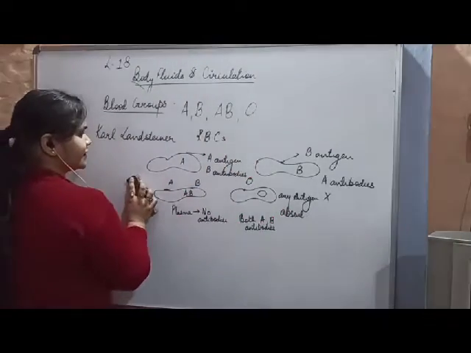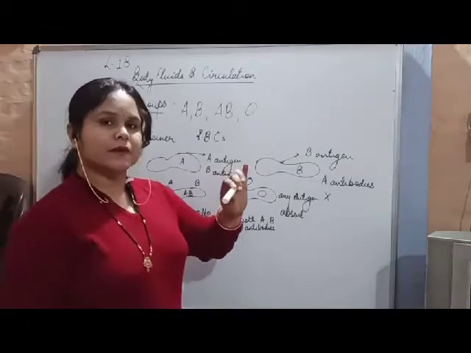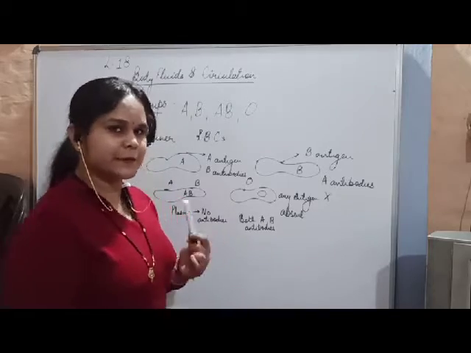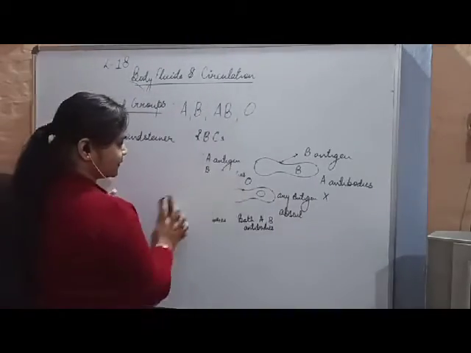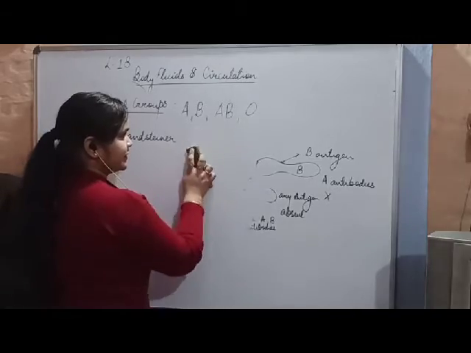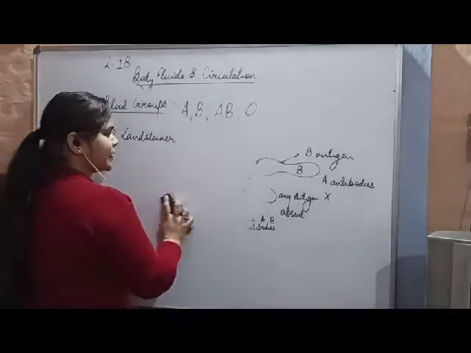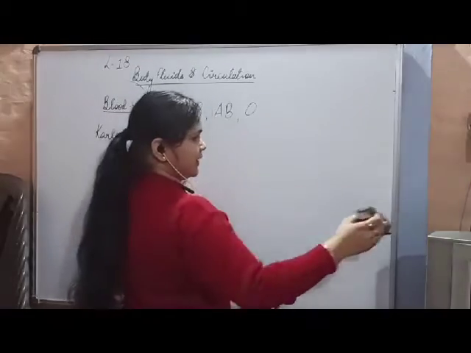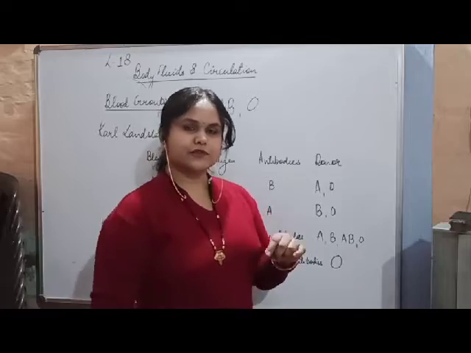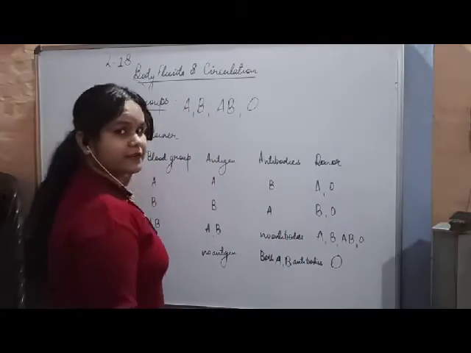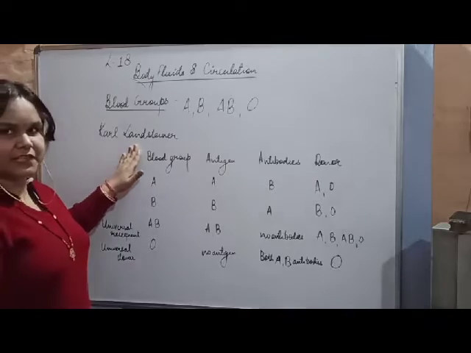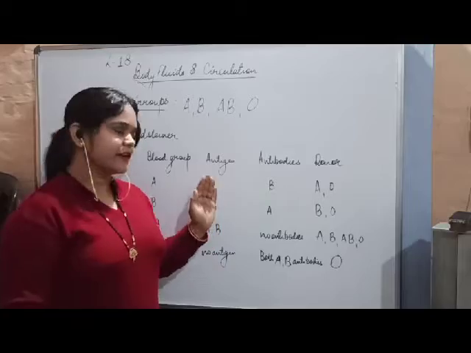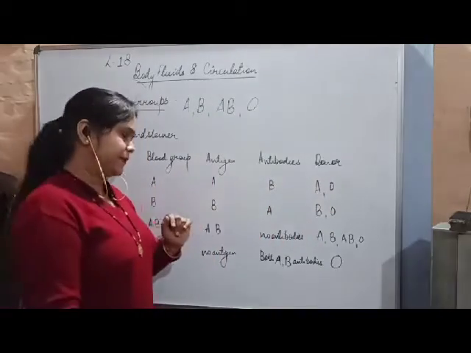Make a chart so that it is understood by all of you how the universal blood group donor and universal recipient are decided. Do remember, children, that there is always a reaction between antigen and antibody. So, blood groups we were discussing, and the blood groups were discovered by Karl Landsteiner. We have already done the structure of RBCs with the proper antigen. Now in tabular form we will discuss what actually happens.